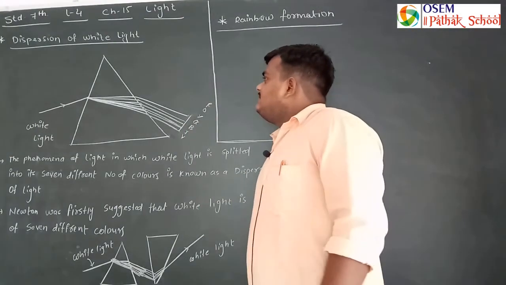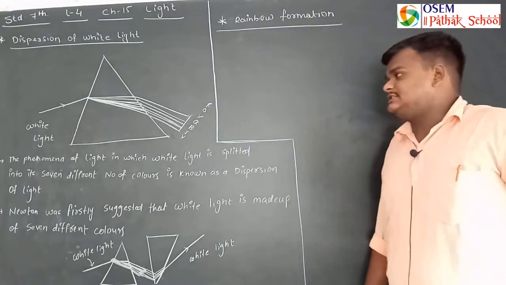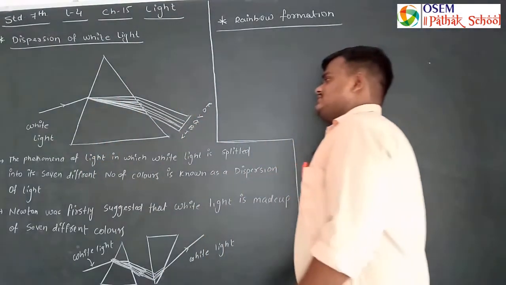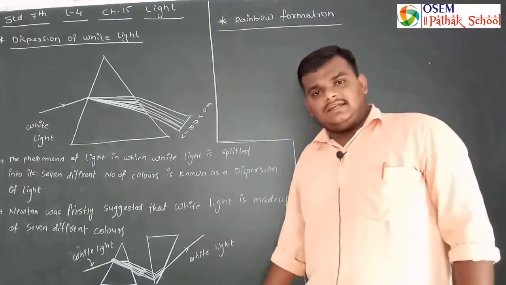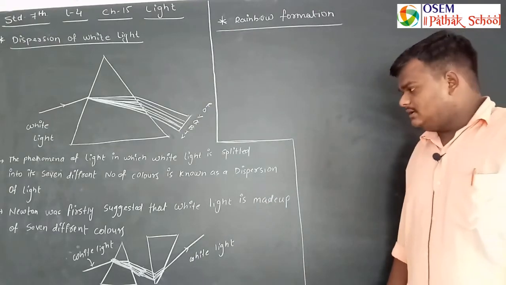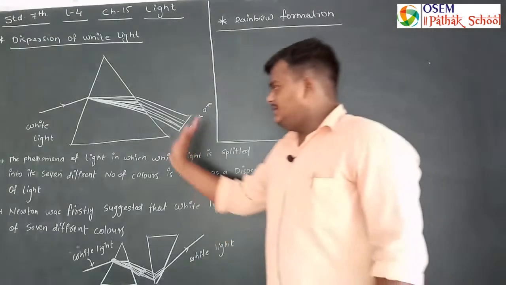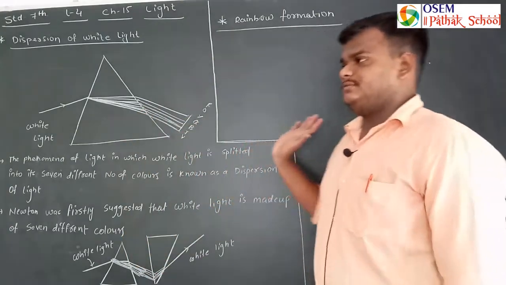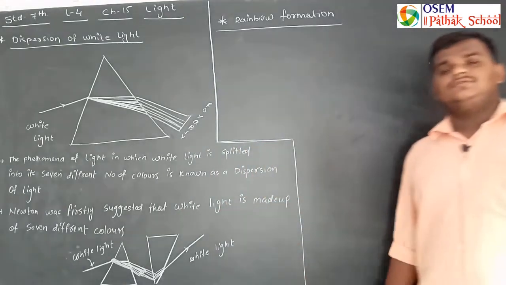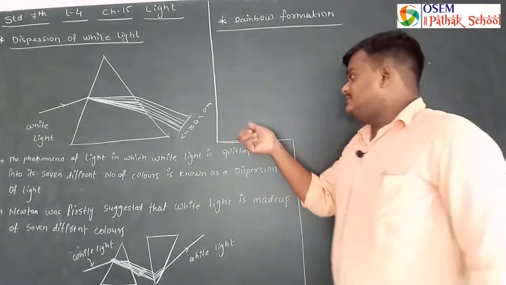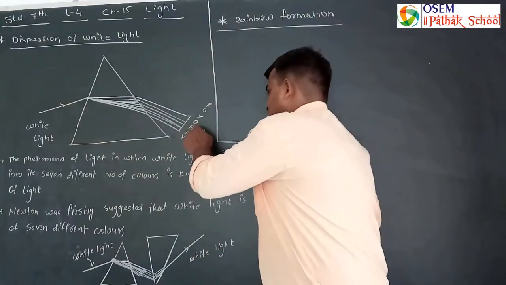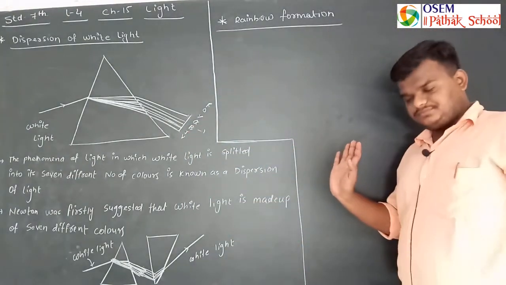In the last lecture we had discussed the dispersion of light, the splitting of white light into 7 different colors. It is known as dispersion of light. So we discussed it in the third lecture. Here we will discuss it in detail: how it forms, how it gets dispersed, how we obtain the VIBGYOR. So what is VIBGYOR?